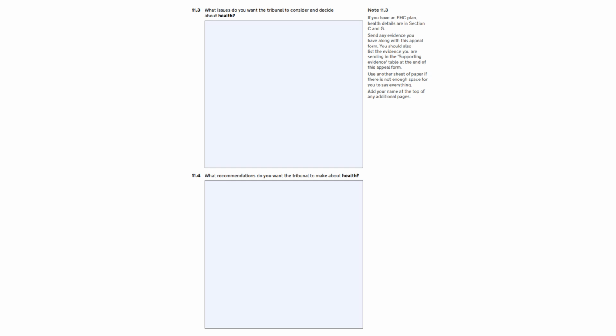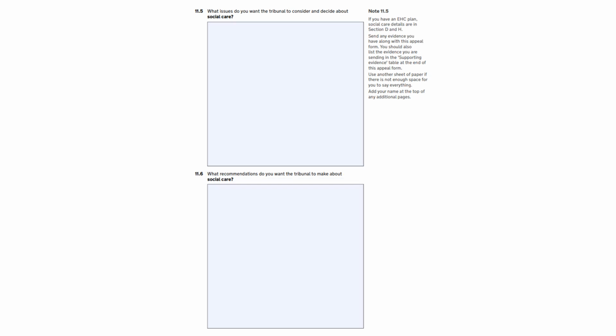This second box is where you can write your recommendations of what you would like the tribunal to make. So what would you like to see changed in the EHC plan? For example, if you believe that section C does not include all your child's needs, state clearly what you would like to see added, referring to any supporting letters or information from the health practitioner which describe these needs. Please remember that this process is an evidence-based process and there will need to be evidence to support your claim. If your child does not have any health needs or you're happy with what sections C and G say, then leave these two boxes blank.